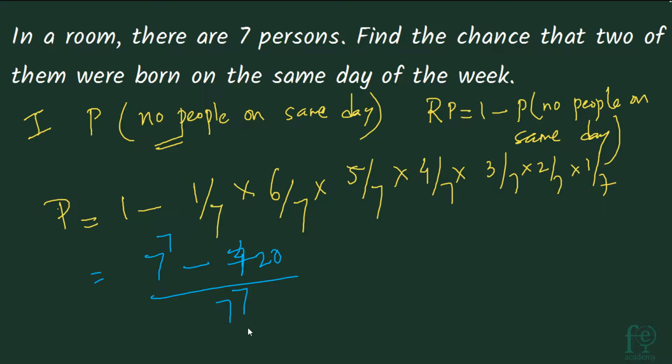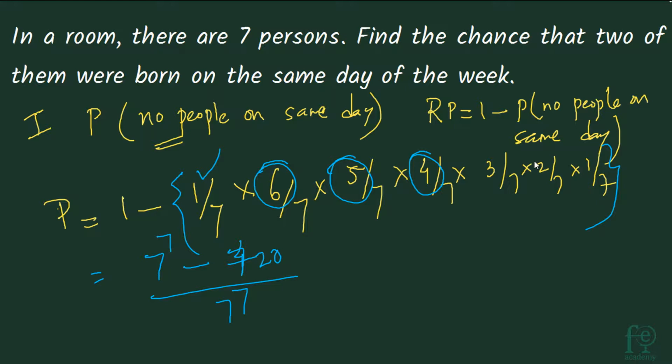We are just considering 1 minus probability of no people on the same day. So no people on the same day we can find out like this. First person can be born on any day. Now second person, he has only 6 choices. So his probability will be 6 by 7. Third person, he is having only 5 choices. So 5 by 7. Fourth person will be having only 4 choices. So 4 by 7 into 3 by 7 into 2 by 7 into 1 by 7.